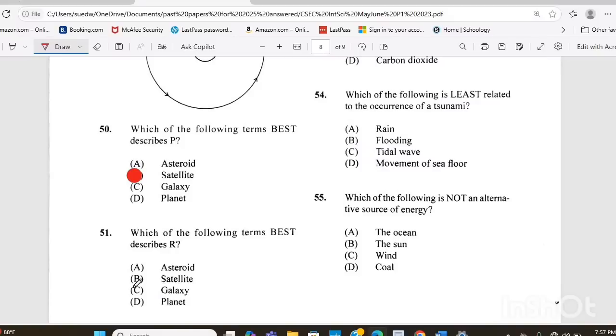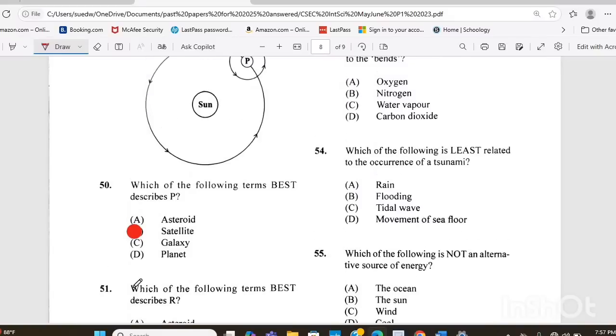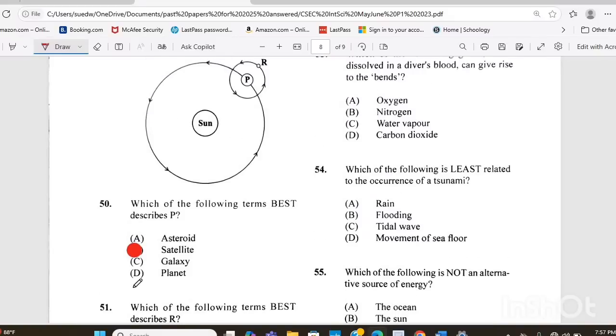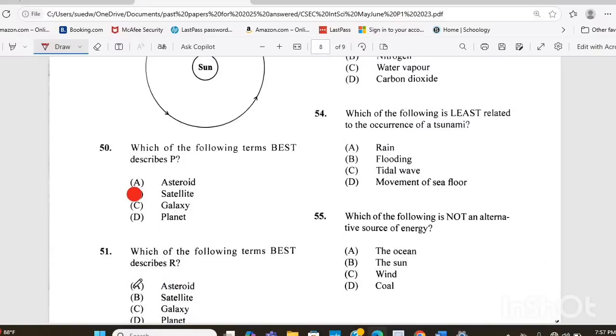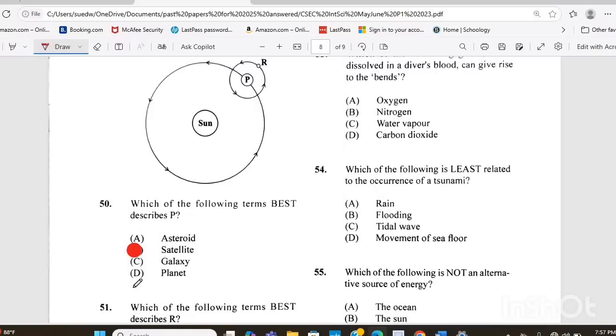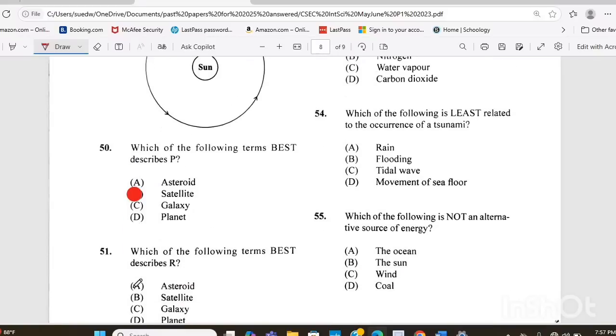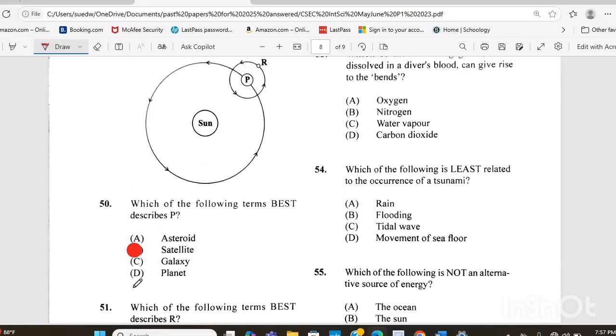Which of the following terms best describes R? The answer there is, hold on. Which of the following terms best describes P? P would be a planet, my apologies, and R would be the satellite.